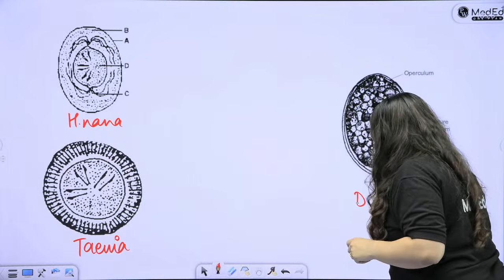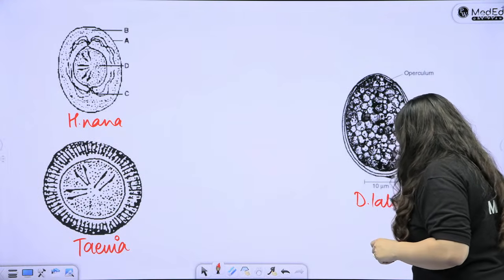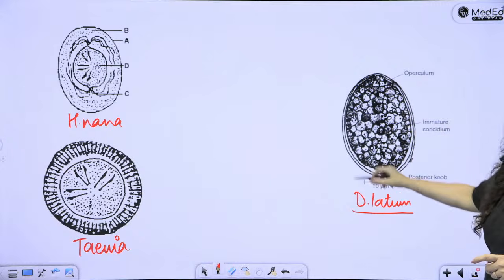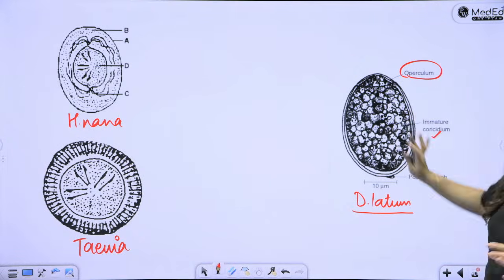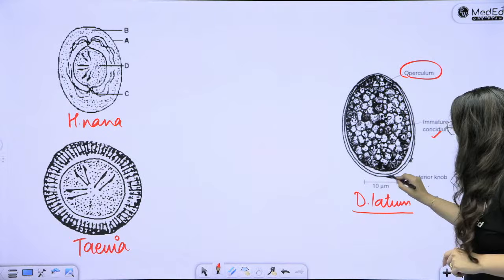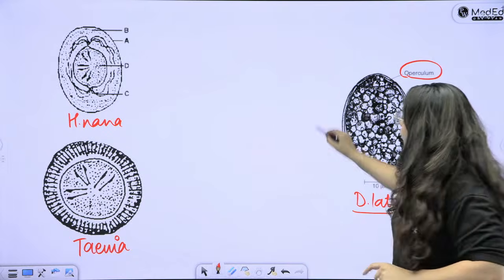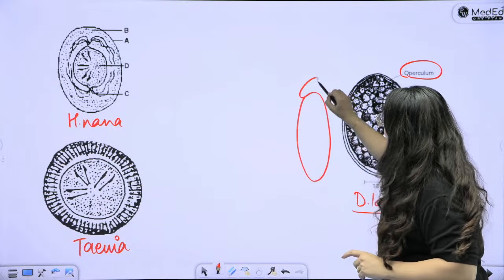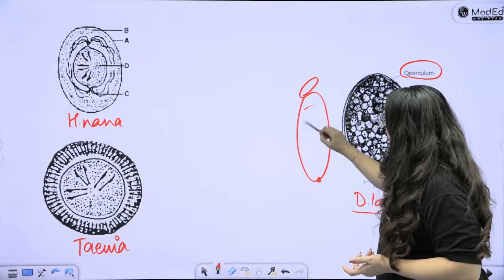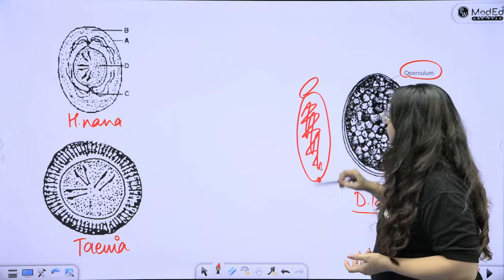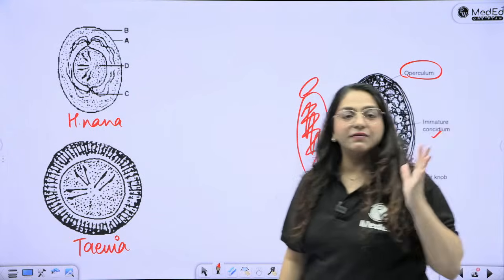This is Diphyllobothrium latum, D. latum. So D. latum is clear. It's a large oval operculated egg with the immature embryo inside and a small little posterior knob. So you will draw an oval egg, you will draw a lid and you will draw a knob, and you will make the undifferentiated larva inside.